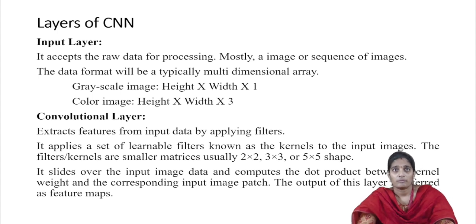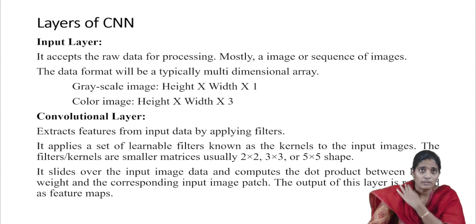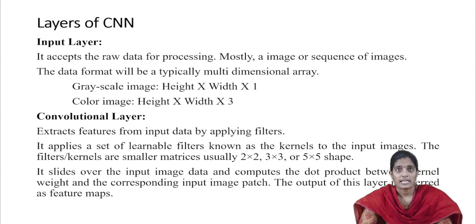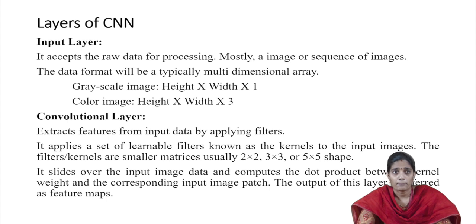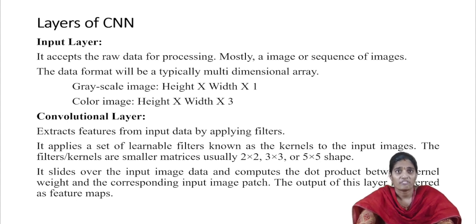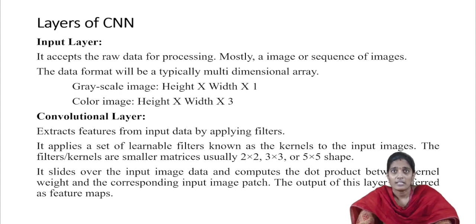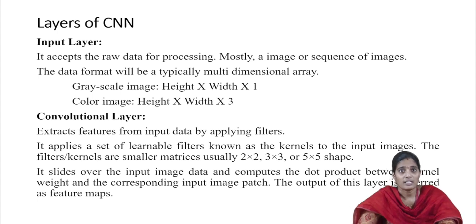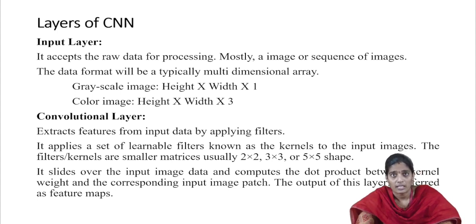Next one is the convolution layer. Convolution layer, this is the key step in the entire process. Here we are going to extract the features from input data by applying filters. Filter or kernel. Here a filter is a multi-dimensional matrix, usually smaller matrices, either 2 by 2 or 3 by 3 or 5 by 5 in shape. This kernel slides over the input image data. Finally, it computes the dot product of the kernel and the corresponding input image patch. Finally, the convolutional layer gives the feature maps of the particular image.